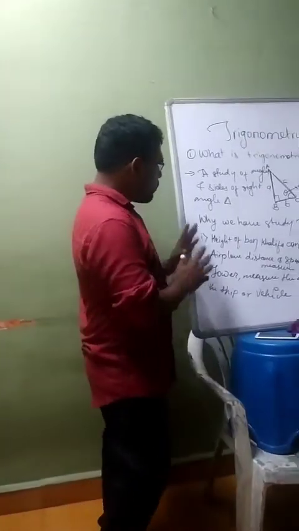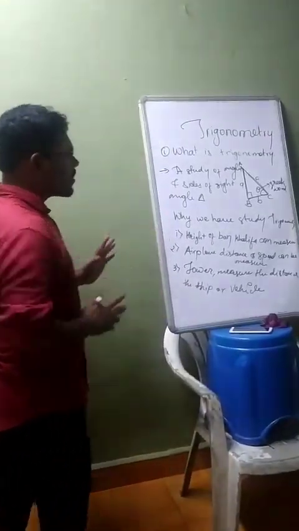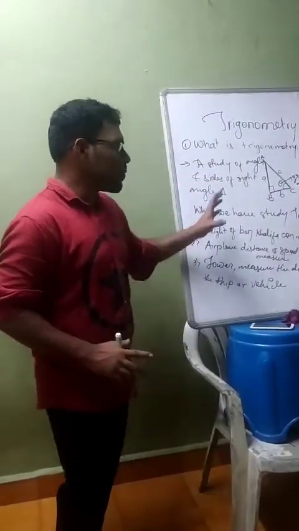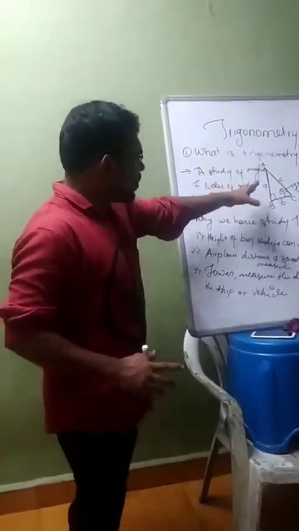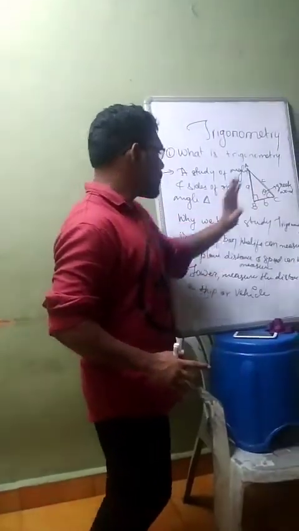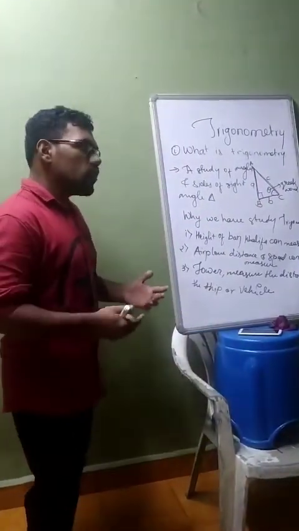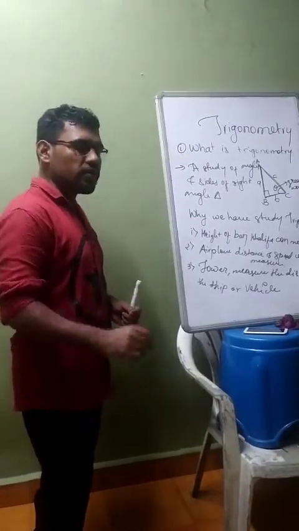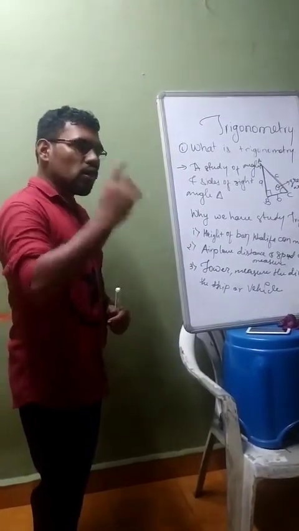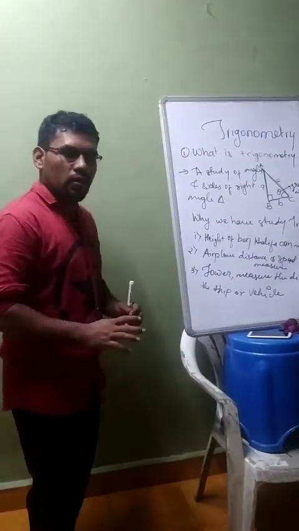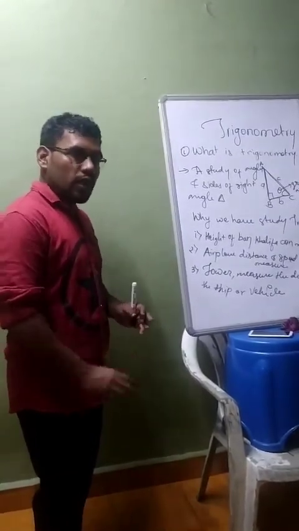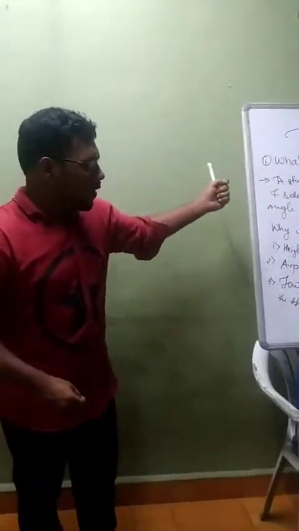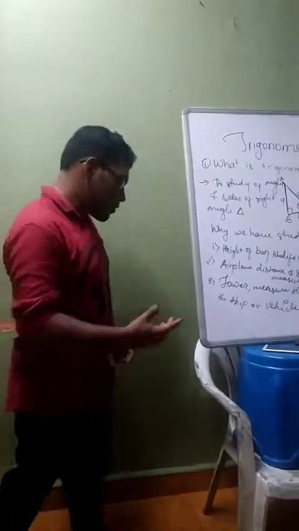First of all, you should understand what is trigonometry: the study of angle and side of a right angle triangle, the measurement of the sides A, B and C. If you are standing in front of a very tall building, you cannot measure it physically, going up and down with a tape. It is very difficult. But with the help of some acute angle, you can measure the height of the building.